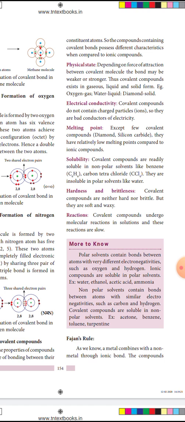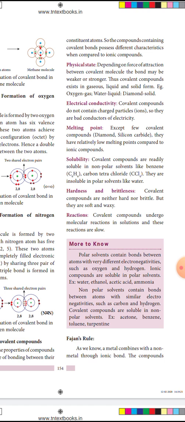Ionic compounds have a stronger bond, but in covalent compounds, depending on the force of attraction between the covalent molecules, the covalent bond may be weaker or stronger. For that, the examples we can say are oxygen gas, water liquid, diamond solid. So, covalent compounds will exist in gaseous, liquid or solid state.